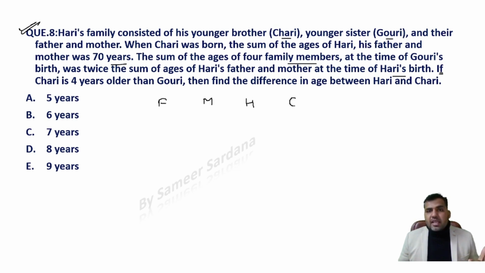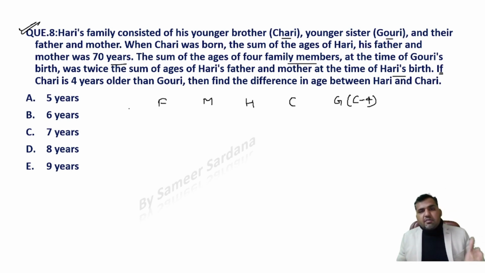So let's say Cherry's age is C. And Cherry is 4 years older than Gauri, so Gauri's age would be C minus 4, right? C minus 4. It's clear? Now let's use the first information, guys. Let's say that these are the present ages of father, mother, Harry, Cherry, and Gauri, right?